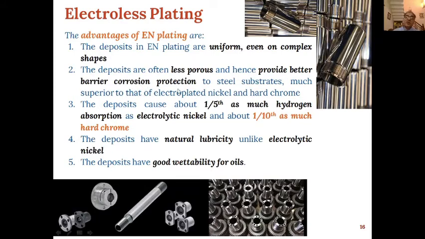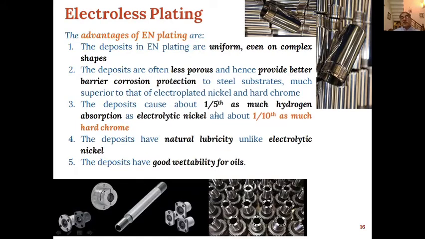So corrosion protection will be better in such cases, and this is applicable to steel substrate, and this is much superior to the electroplating in case of nickel and hard chrome because of the less porosity of the film which is formed in comparison to electroplated nickel or chrome.